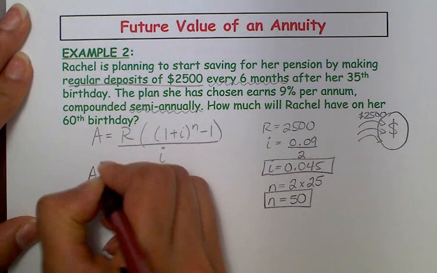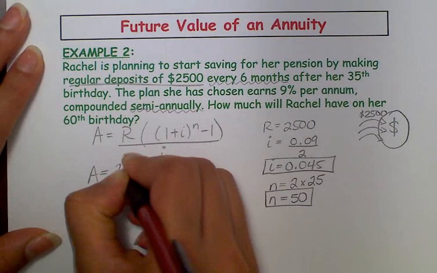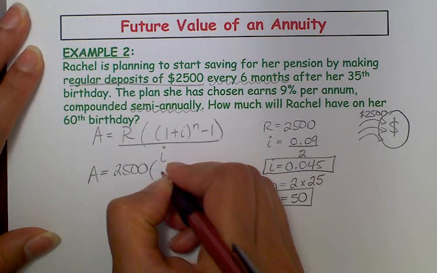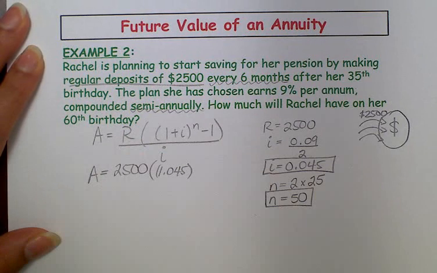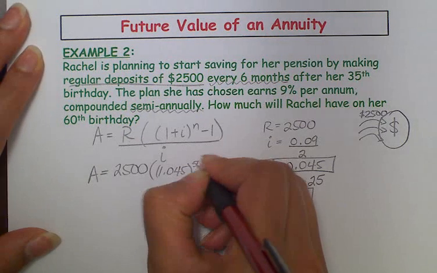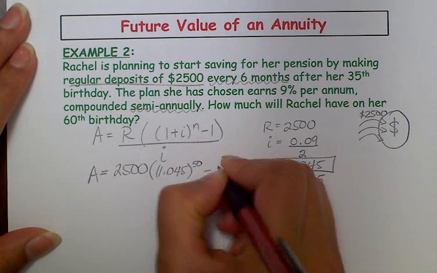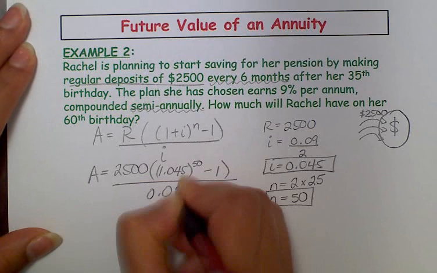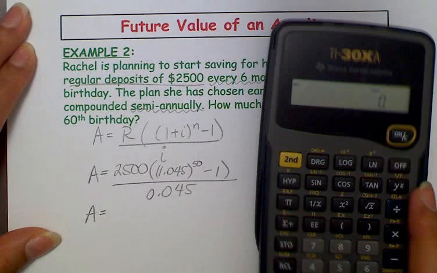Now that we have all the information we need, let's substitute it into the equation to solve for the accumulated amount. So, the regular payments were $2,500. 1 plus i is 1.045. n is 50, so she's making 50 payments of $2,500. And 0.045 in the denominator. And again, because we have all the values on the right-hand side, we can evaluate the entire thing on the calculator.